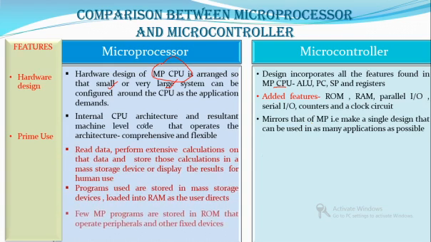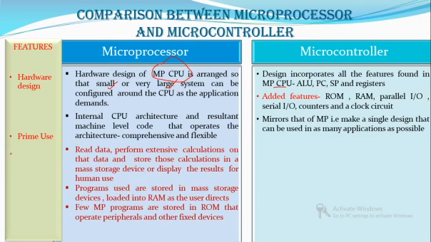Now what is the prime use of microprocessor? Yeah, we require it to perform at a high performance level. That means it will be reading data, performing calculations, storing the result of those calculations in some external devices, and it may be displayed for any human use. And the programs are usually stored in external devices, which are mass storage devices, and very few microprograms are stored in the ROM and that operate peripherals and other devices.